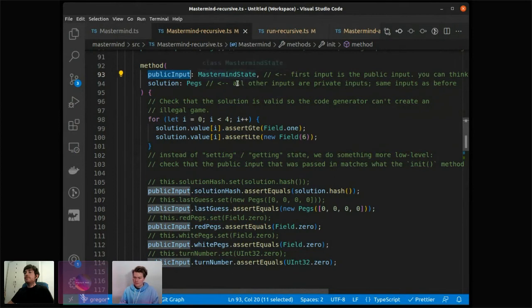And this public input is basically the output of that function call. So it's a bit confusing. It's a new state that this method will attest to. So it's a bit backwards that you have to pass in this new state.